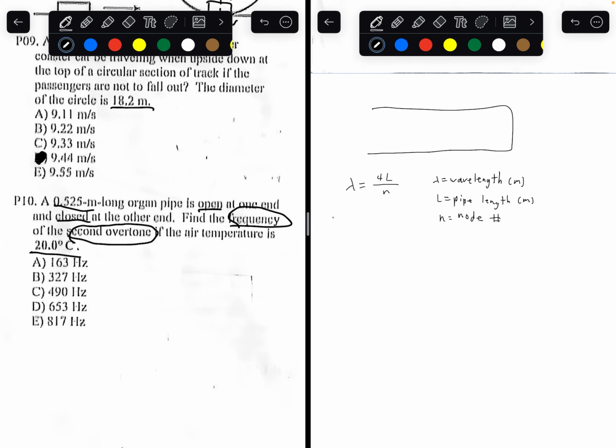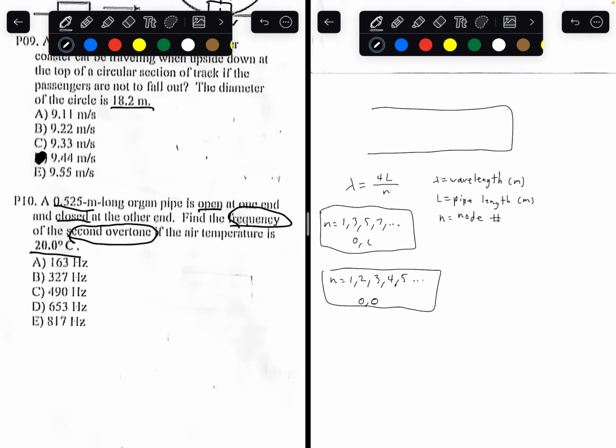So in an open closed pipe, n would be the fundamental. It would start with the fundamental. The first overtone would be 3, the second overtone would be 5, the third overtone would be 7, and so on and so forth. This is for an open closed pipe. For an open pipe, the first overtone would be 2, the second overtone would be 3, third overtone would be 4, and the fourth overtone would be 5, and so on and so forth. This would be an open pipe.